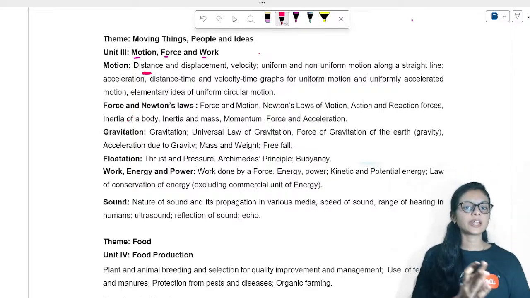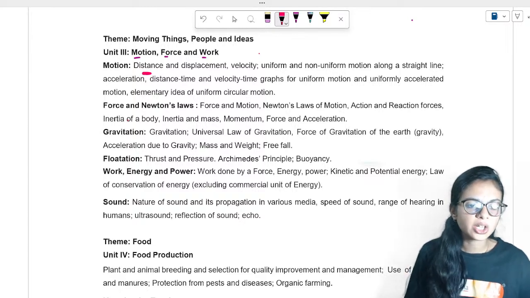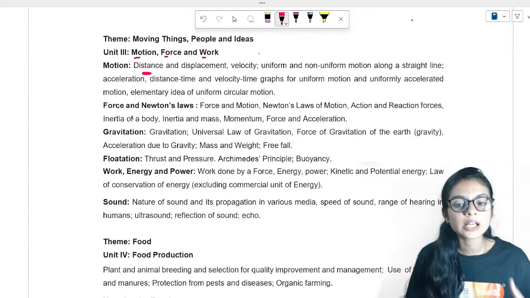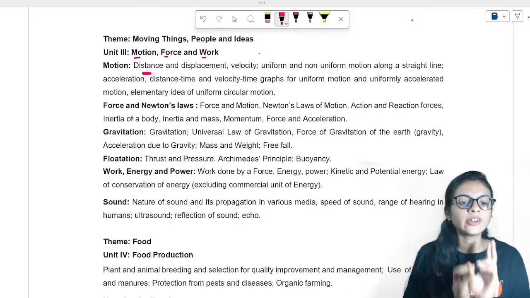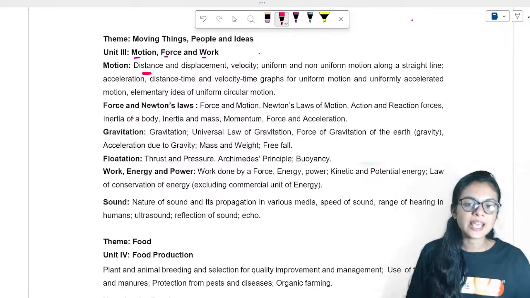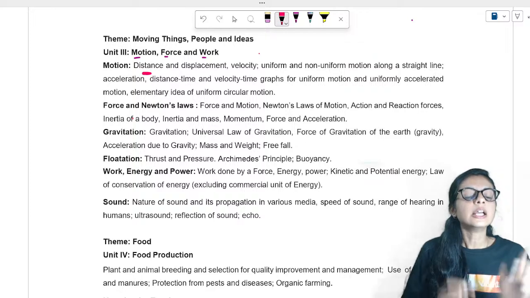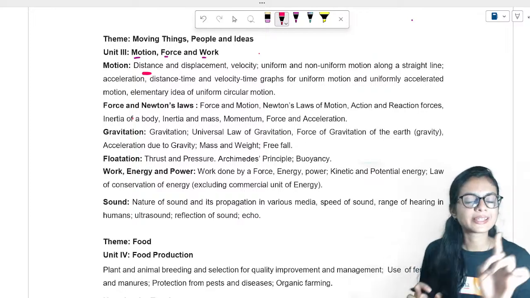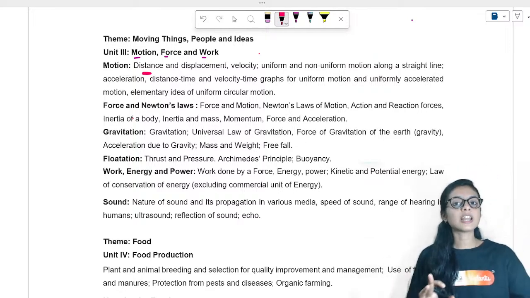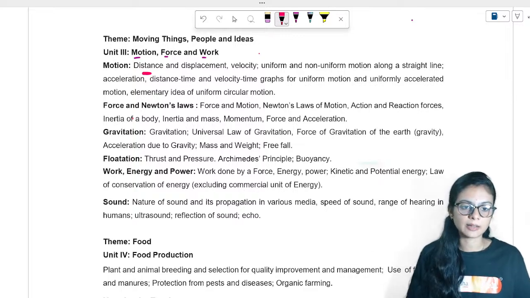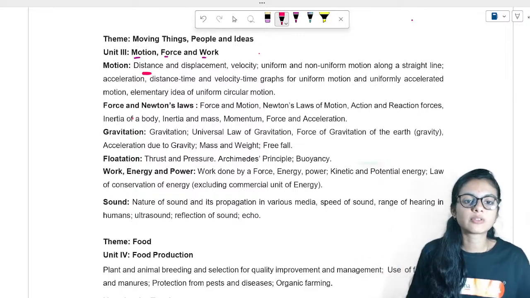Let me be very clear here: your chapters on motion, force and work are going to repeat in your 11th standard. Just look at the chapters. This is the 9th standard syllabus. Now I'll be showing you the 11th standard syllabus, so go through it thoroughly.